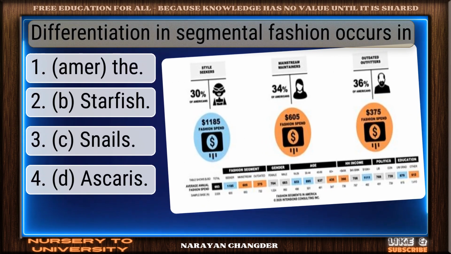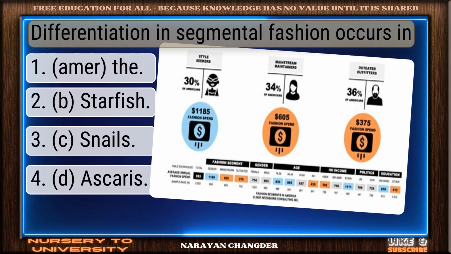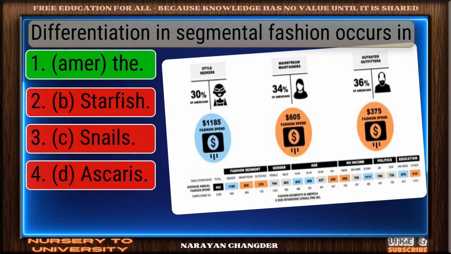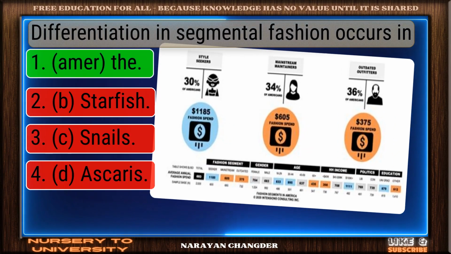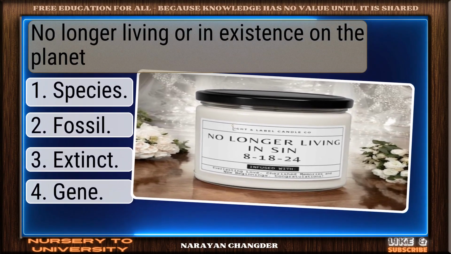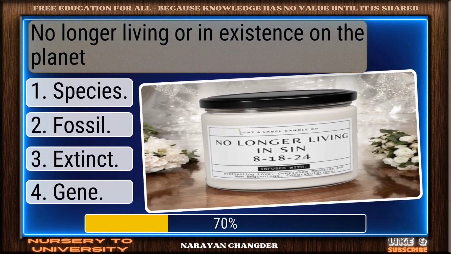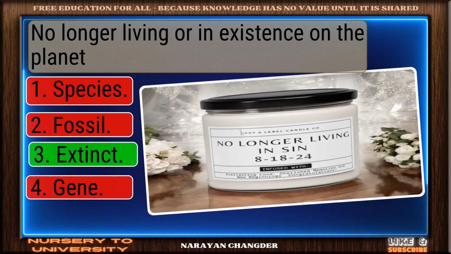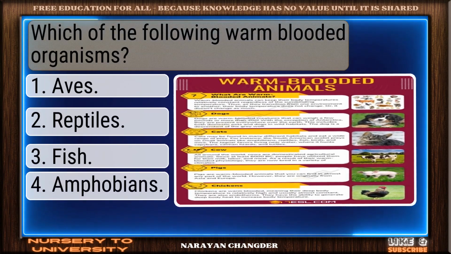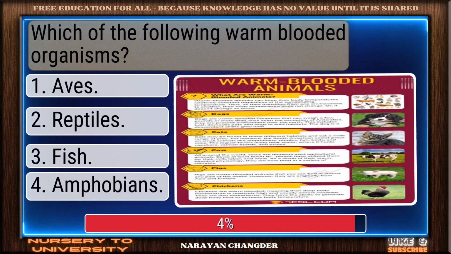Question number 183. Differentiation in segmental fashion occurs in? Correct. D is the right answer. Question number 184. No longer living or in existence on the planet? Right choice. Extinct is the best answer. Question number 185. Which of the following warm-blooded organisms?